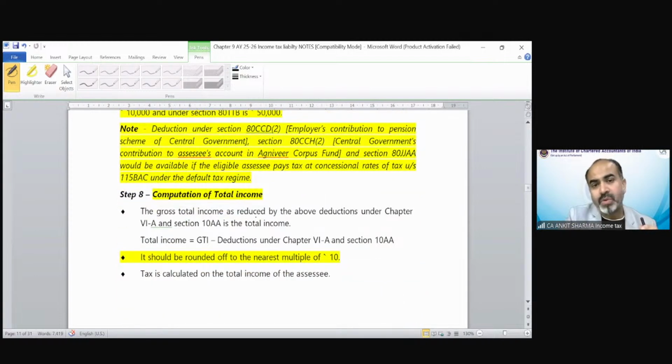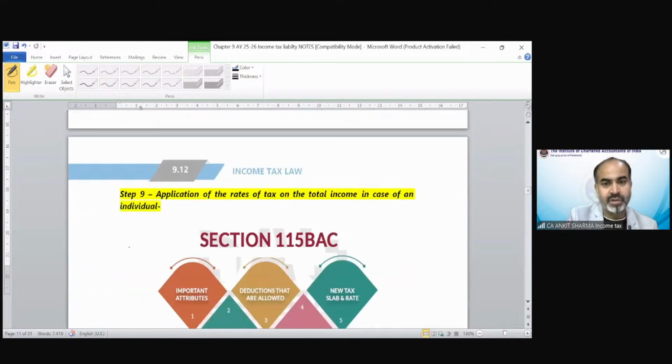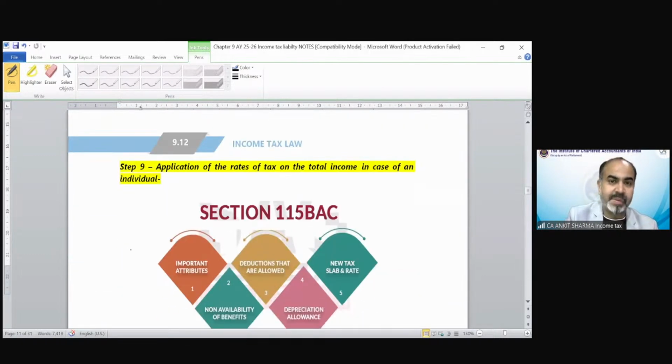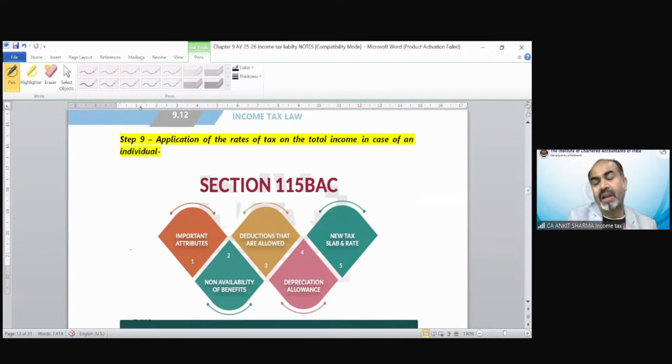Then we have computation of total income. If we deduct deductions under sections 80C to 80U and section 10AA deduction from your GTI, that would be your total income. It should be rounded off to the nearest multiple of ten rupees. Clear? Now that total income is the income on which tax needs to be charged. Now step number 9 starts with calculation of tax.